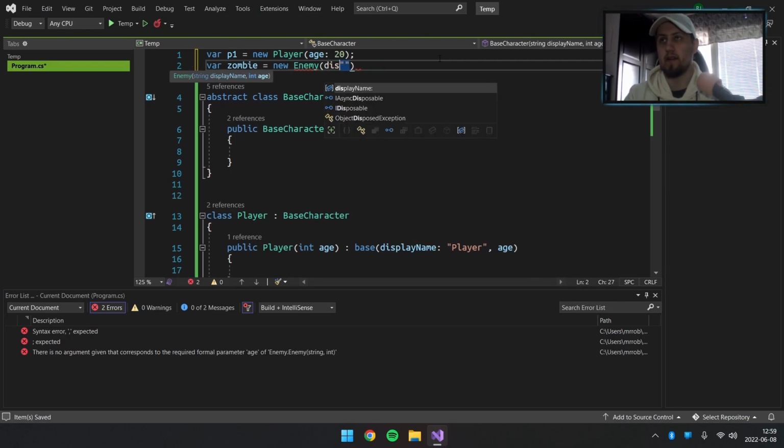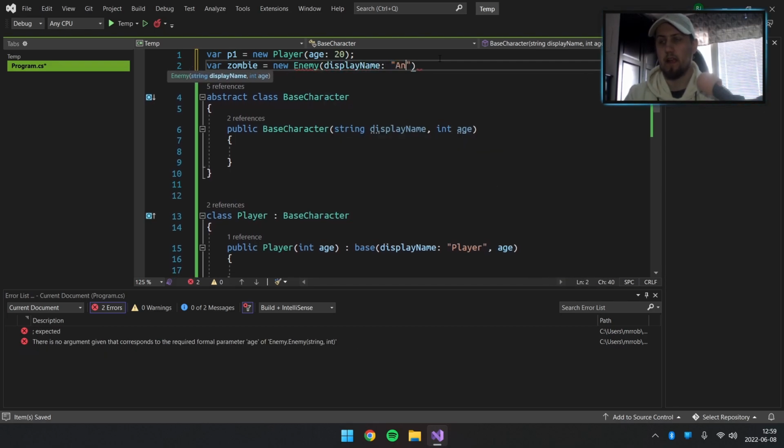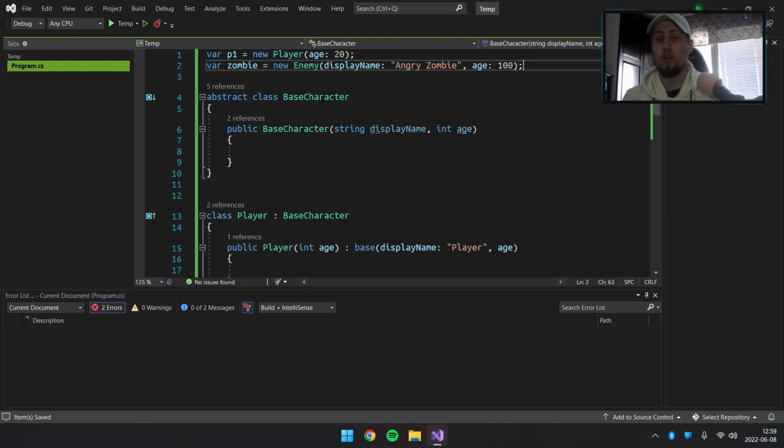So let's say display name should be angry zombie, something like that. Then do the age, let's say age 100. There we go. So now we have split the parameter from the base character to the player and the enemy. So I think this is really useful.